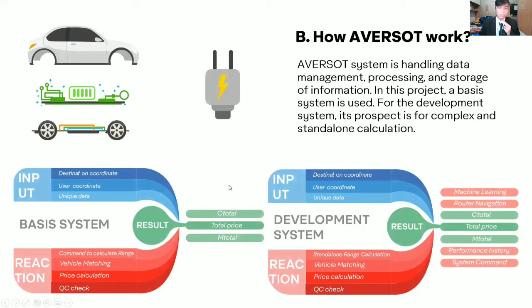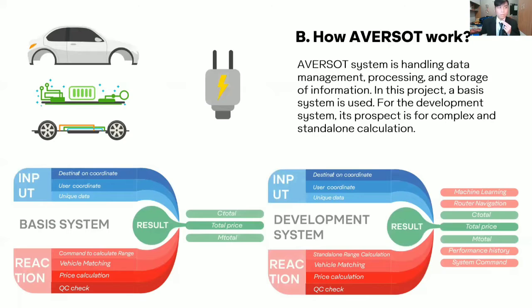So what we create and use today is the basic system, where there are three relations: input, reaction, and also the result. For the input, it's the destination coordinate, the user coordinate, and also unique data for the vehicle and the user. And then the system gives a reaction, with commands to calculate range, vehicle matching, price calculation, and quality checkup check. And the last is the result. The system gives the result: the G total or check total, total price, and M total, or we can say quality checkup total for every transaction or every order.